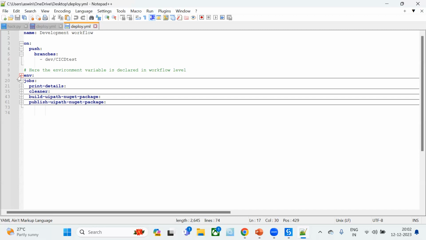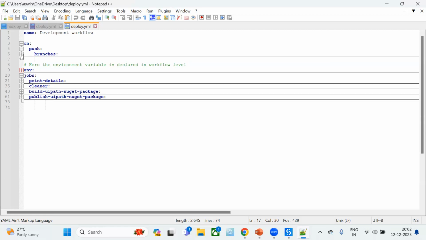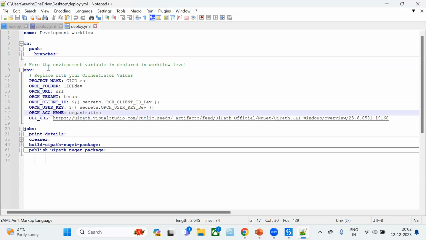And next is environment. Let me close this one and open. Okay, this is environment. As I told earlier, we have to pass different values related to our orchestrator environment to this GitHub action. Then only can it communicate with our orchestrator whenever we push something to Git. So as we have provided here, replace with your orchestrator values.